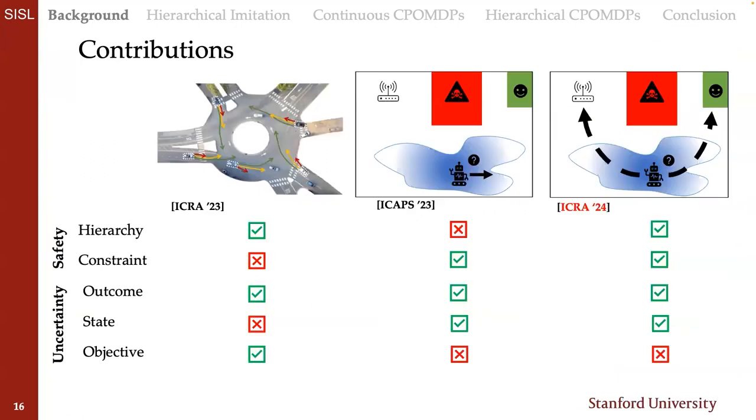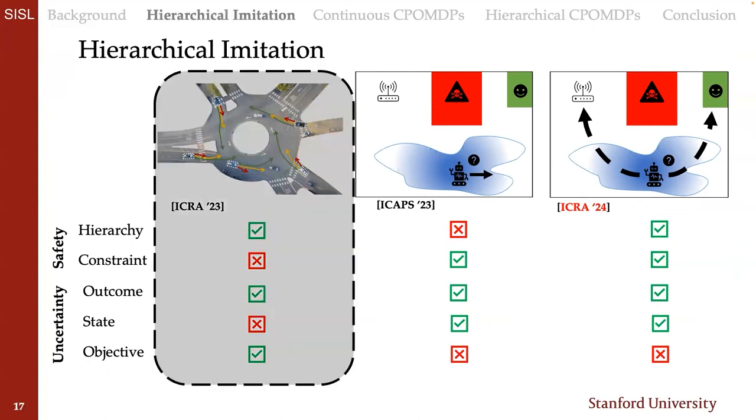This chart outlines how each of those contributions uses either hierarchies or constraints to address safety in either outcome, state, or objective uncertainty. And with that, we'll go into our first contribution, which uses hierarchies to improve safety under objective uncertainty.